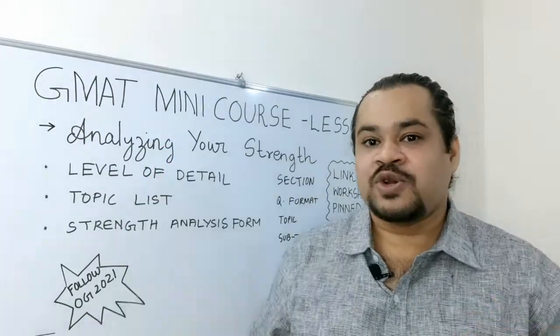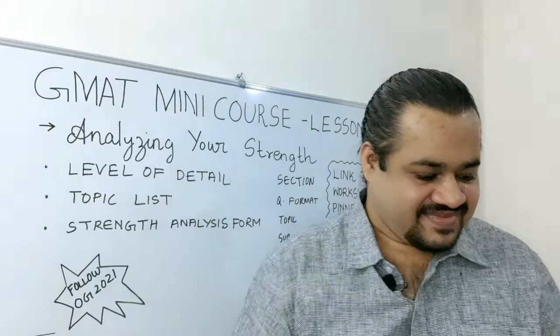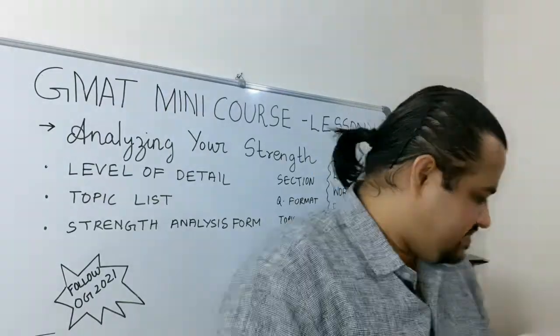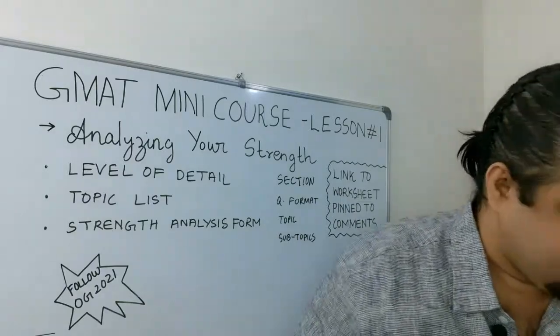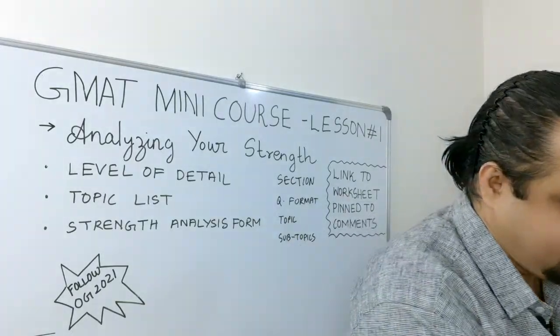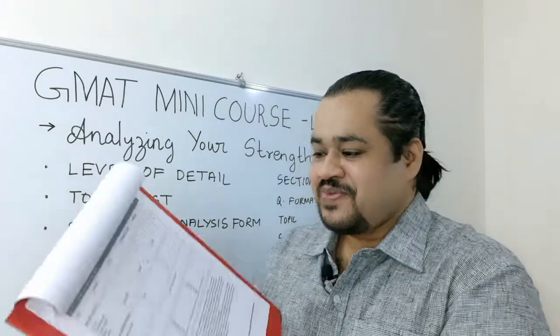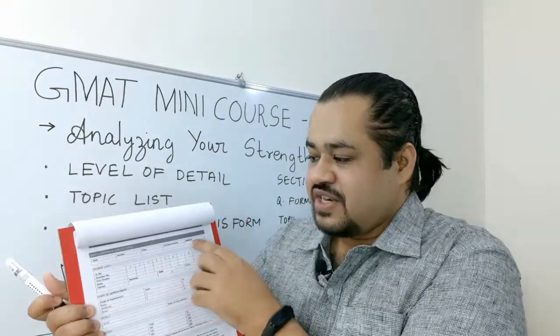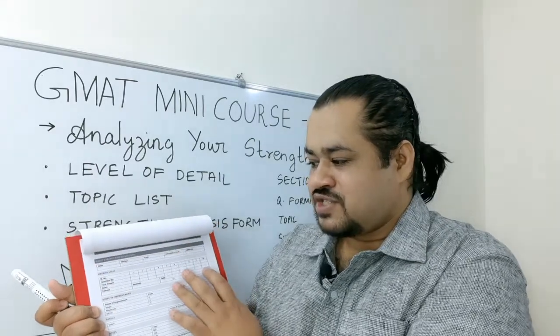So when I talk about advanced questions, it's from this book. Okay, so we filled the top level or the first section of the strength analysis form.